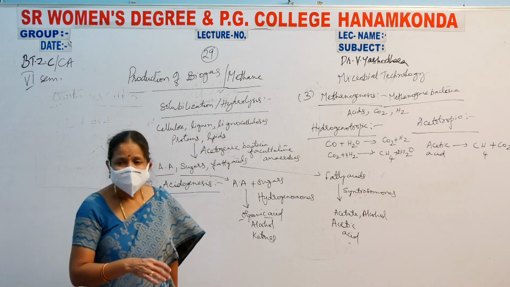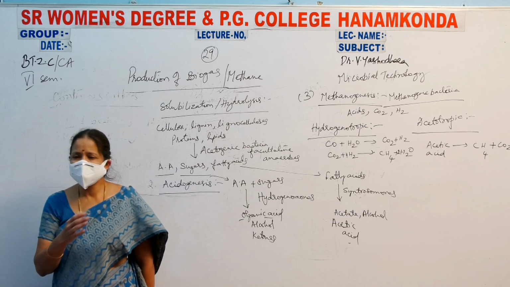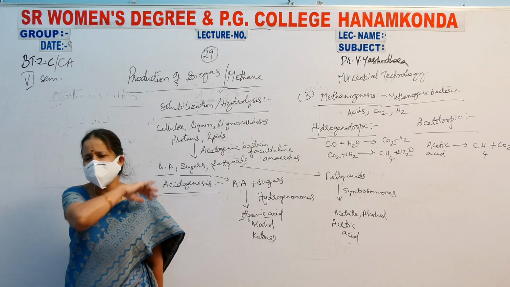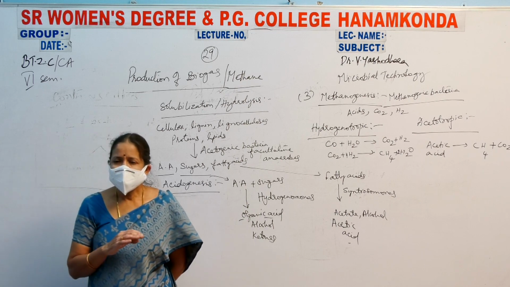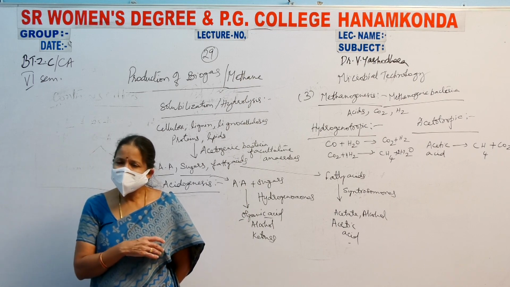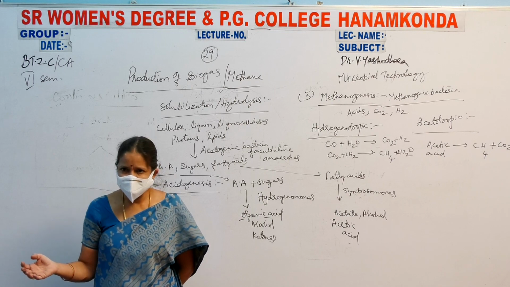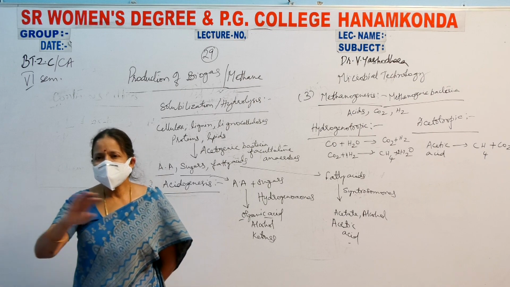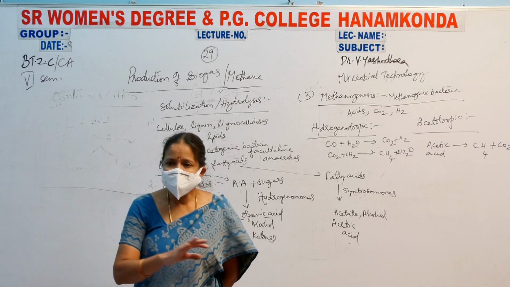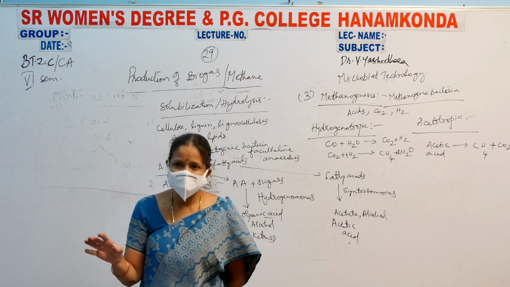Next thing, when everything is done, the kitchen waste, vegetable waste, agricultural waste, everything is added to the charge pit, so that it will be used in biogas production in the digester, the anaerobic digester. So the environment will be clean. That means the environment of the village will be pollution free.